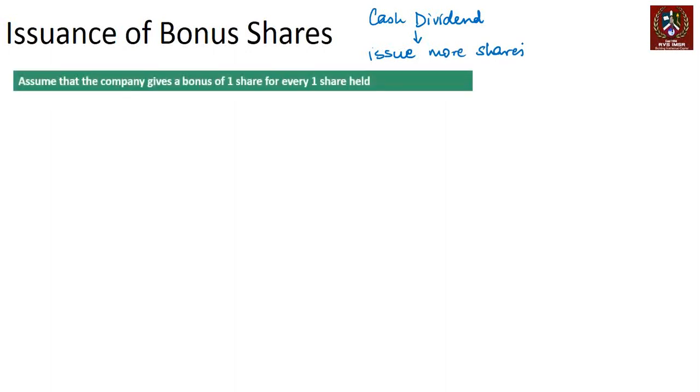So let's say the company gives one share for every one share held. Let's assume the face value is 10 bucks. So effectively you're going to get another share with face value of 10. In other words, you're getting a dividend of 10 rupees in the form of a new share, right? If you have a share with a face value of 10, you are being given another share with a face value of 10. So that's like a cash dividend of 10 rupees. Instead of that, you've been issued another share.